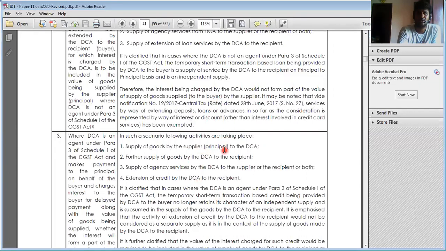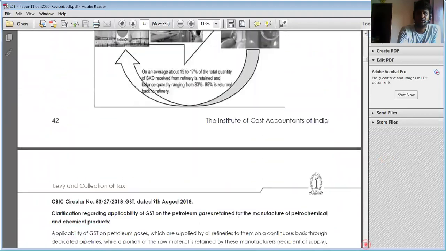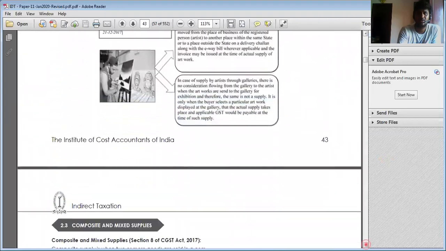In such cases, A to B is a different supply, B to C is a different supply. And anything which has been made to C, B to C, it is subject to what? Principal. So here both are separate supplies and both are leviable under CGST. Okay, right? You just go through this.